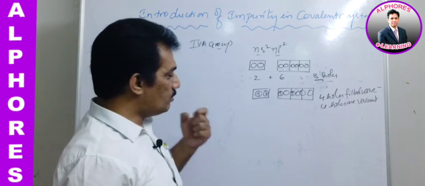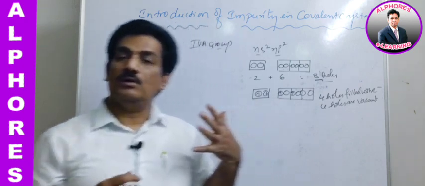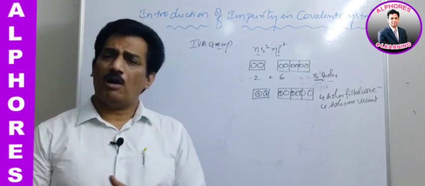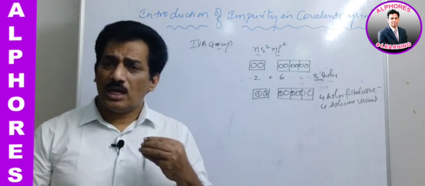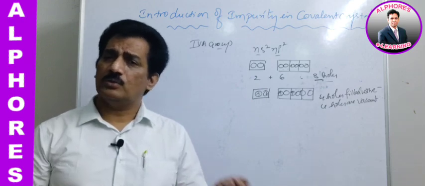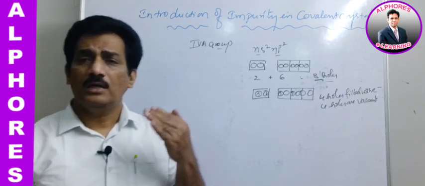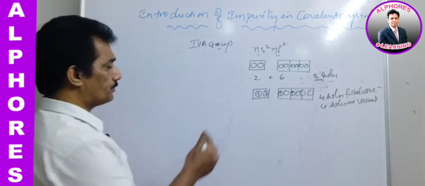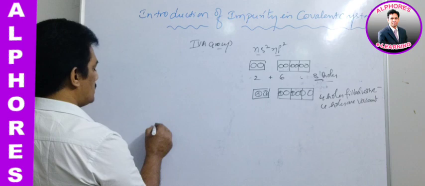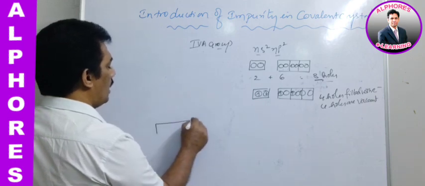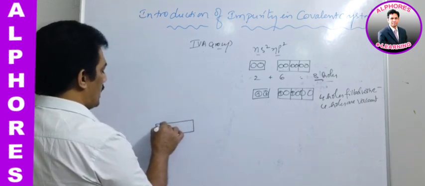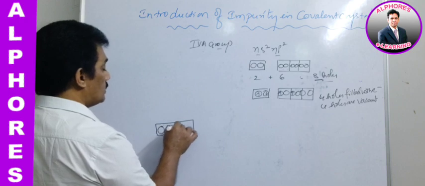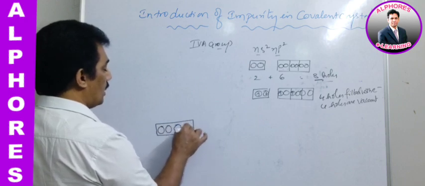Clear? And now let me consider which holes are filled first. As per Aufbau rule, the lower energy orbitals are filled first. Here also the orbitals which have less energy will be filled first, and thereby the holes filled with electrons are like this.